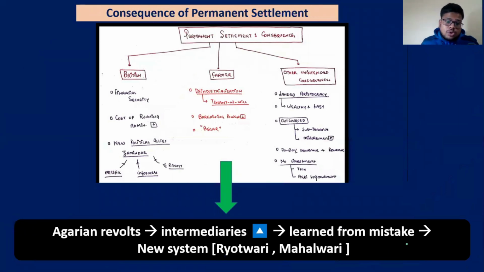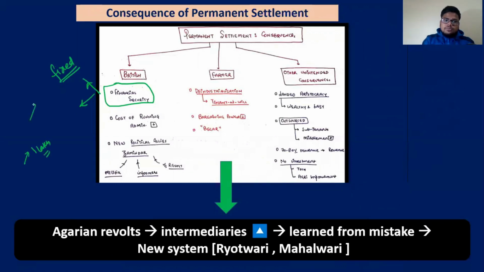Now, Britishers also faced a lot of consequences. For example, later on, they realized that they had fixed the amount. Now they can see that these intermediaries can extract as much as 1 lakh rupees, and we are finally getting only 50,000. So we are missing out on a big opportunity. They will see that so many intermediaries have increased. What do we need to do?